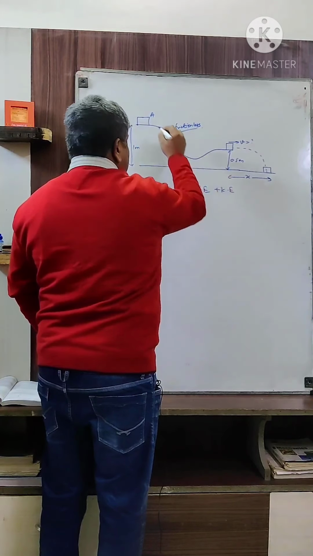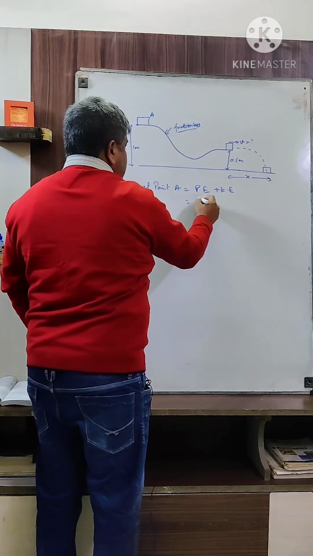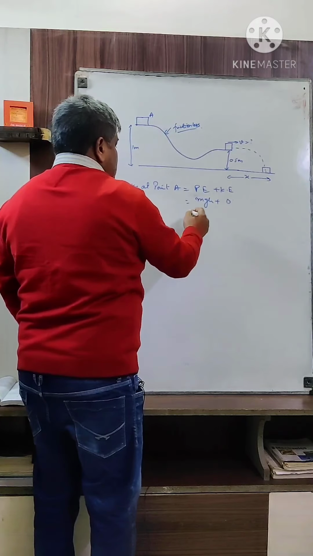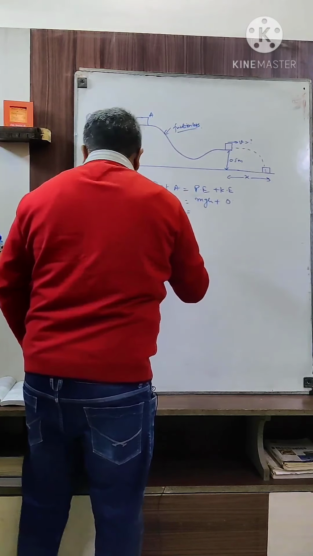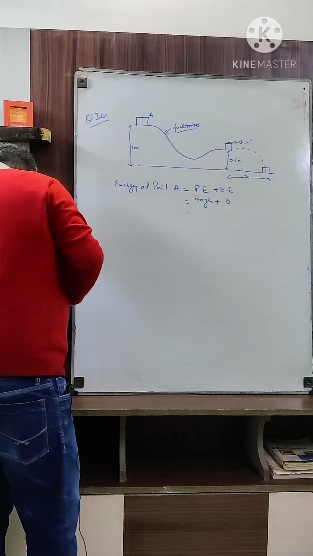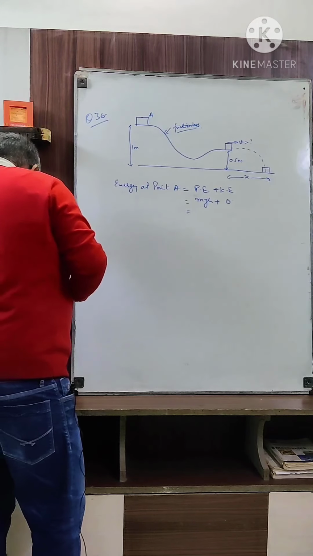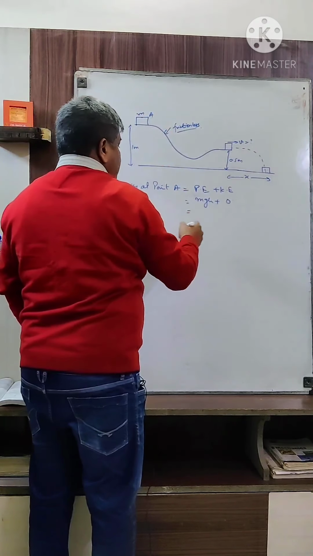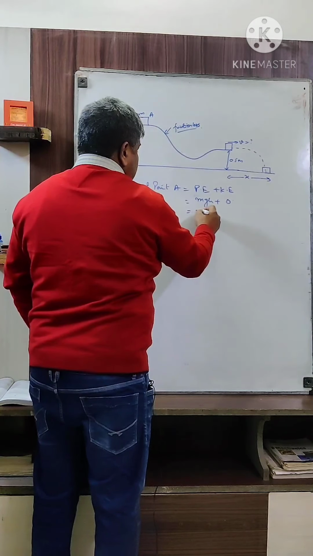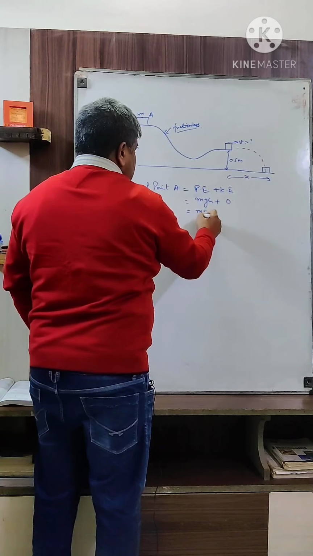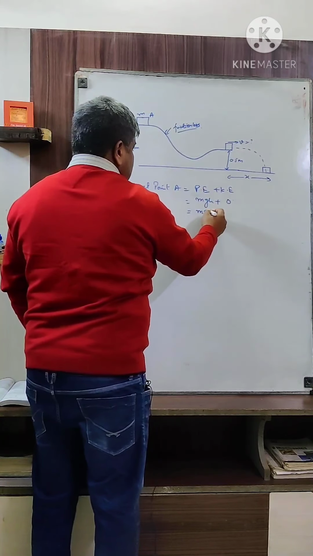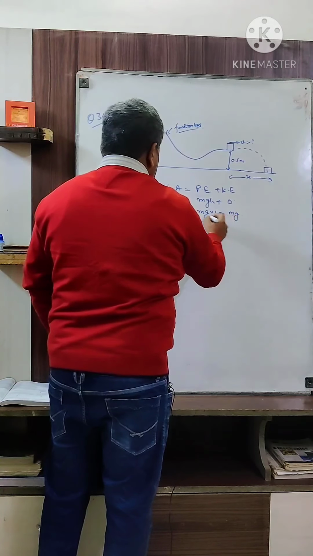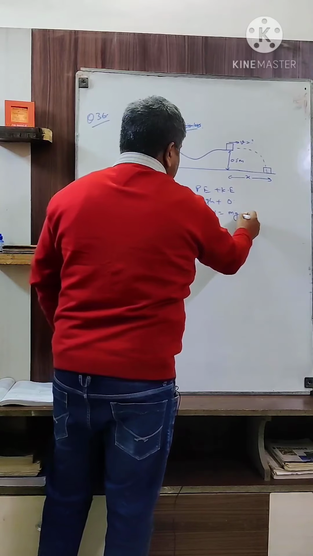Initially the block is at rest, so it has only potential energy, that is mgh, and kinetic energy is 0. There is no value of mass given, so let us take the mass m. So potential energy is mg, and the value of h is 1 here. So the energy at point A is mg.